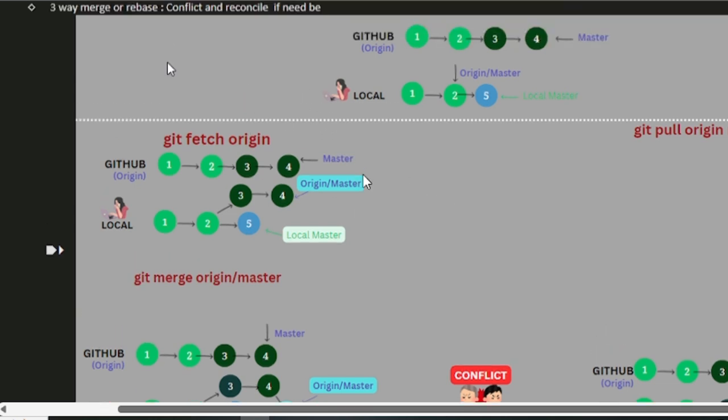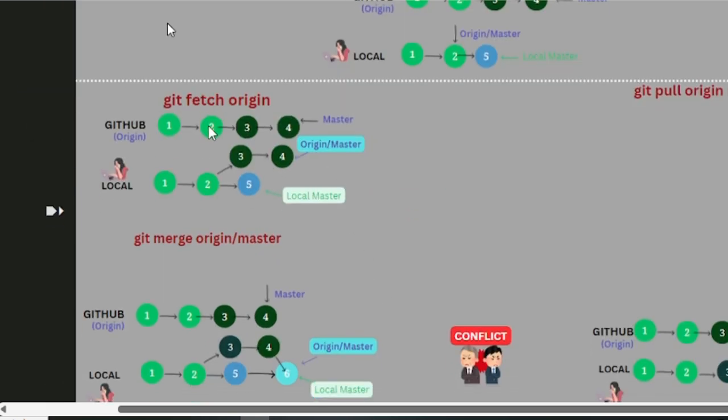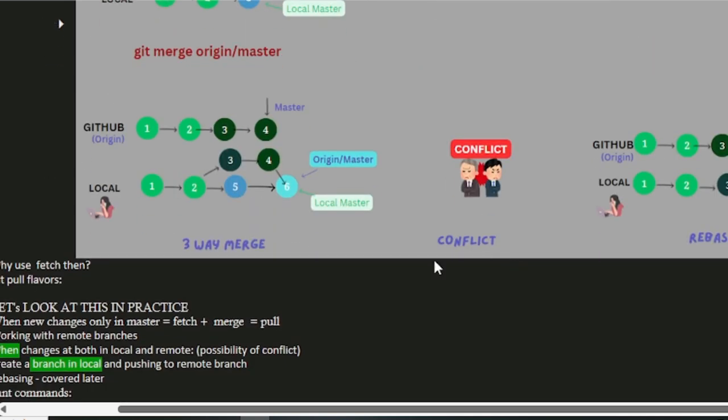Now what happens at this point if you say git fetch origin? Nothing but the 3 and 4, similar to our first basic case, gets downloaded and the origin master points there. Now after the fetch, what would you do? You would say a merge, right? Or you can say fetch plus merge, or directly say git pull. If it is git pull, you directly come to this situation here. Otherwise, it's after you run a git merge that you come to this situation.